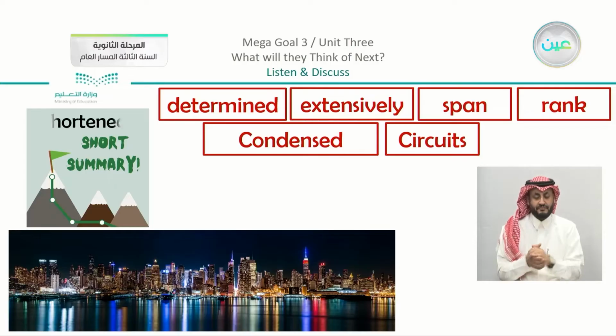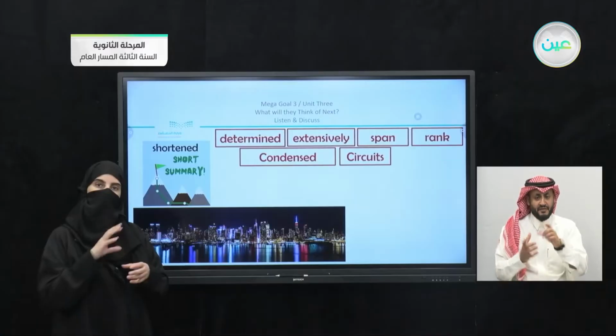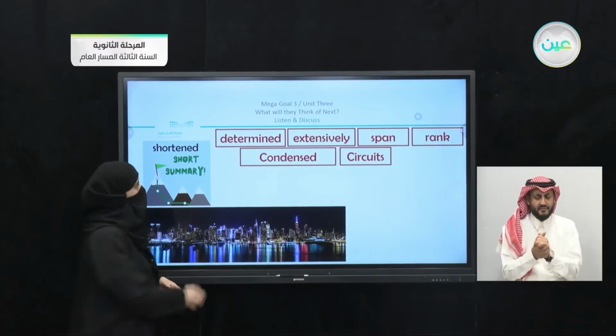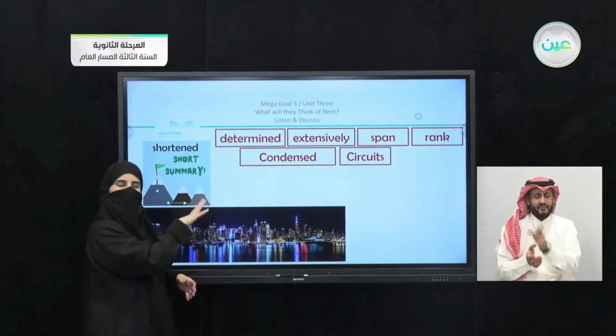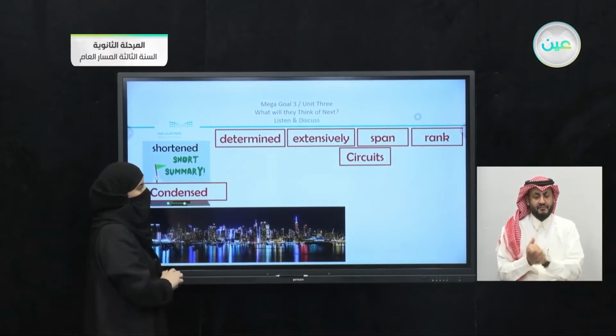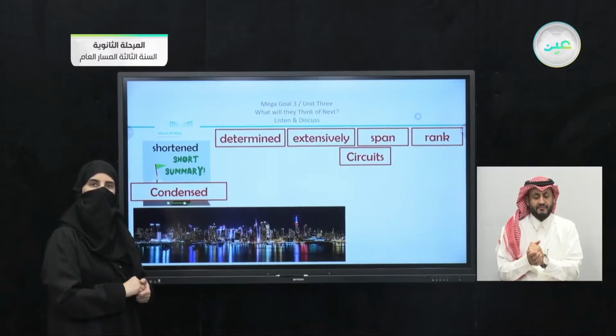So we have the first one. Let's start with this one. If you remember the word shortened, I explained that here, like maps in general, they are not the real picture or the real image or even the real idea about the places or the locations, but they are shortened. So which one of the words is it? I'm giving you time just to revise here. Yes, we have here, correct, condensed.